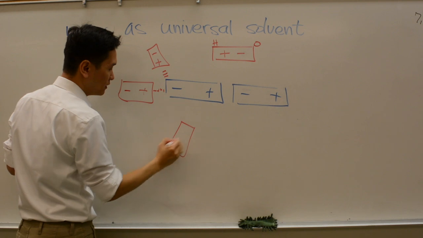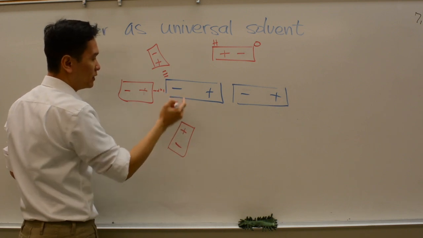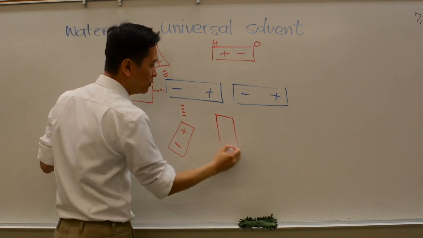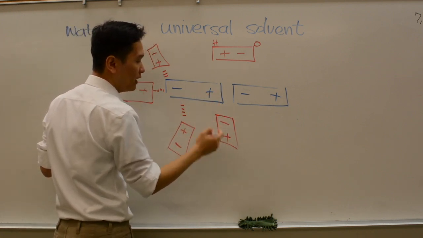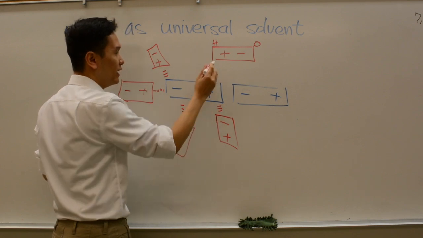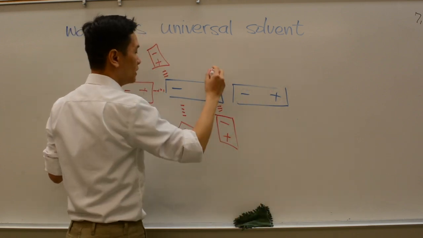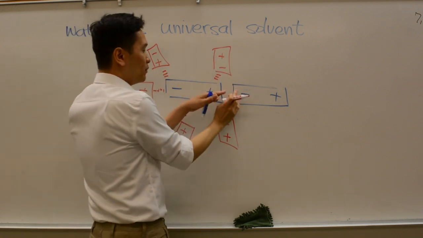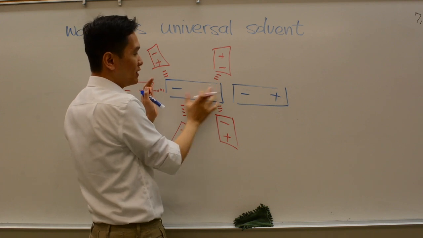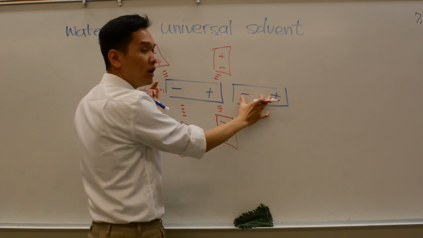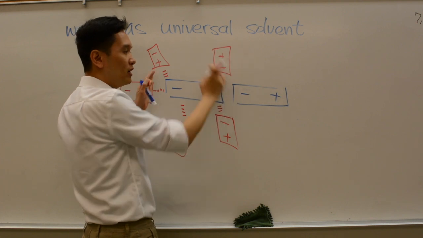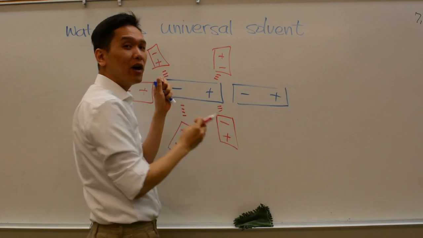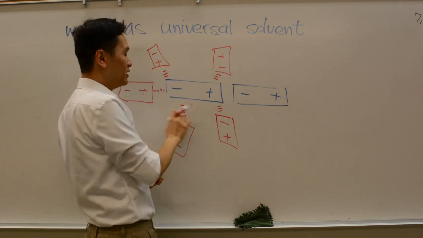Towards that. Positive towards the negative again. And then this other end, remember that water has two ends to it, so it can turn around and have that positive interact with this negative end now. In the same way, this molecule doesn't have to be with another molecule just like it, but it can interact with water, and so it separates from its own molecule and is surrounded by water instead, and is still happy because of these interactions.